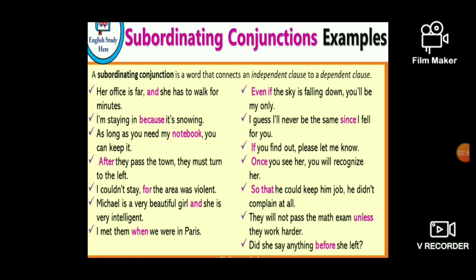Here, as you see, if you find out is a subordinate clause, and please let me know is the main clause. So likewise, you are having one main clause and a subordinate clause, and with the subordinate clause you are using subordinating conjunctions like and, because. Likewise, after, for, and, when, even if, since, if, once, so that, unless, and before. So my dear friends, let us move on to the next slide now.